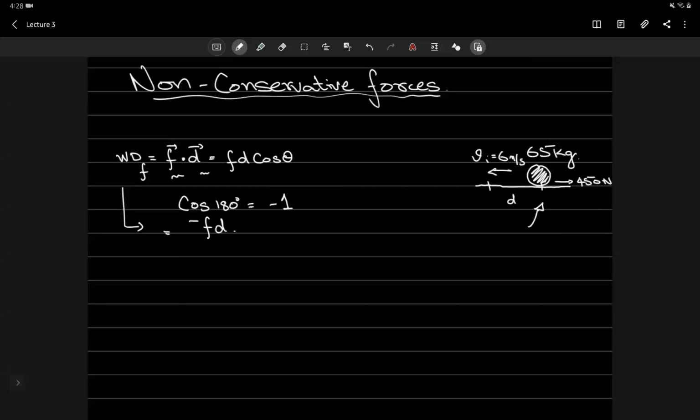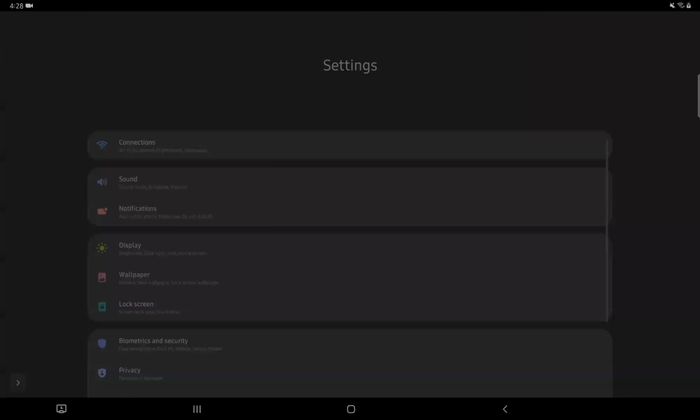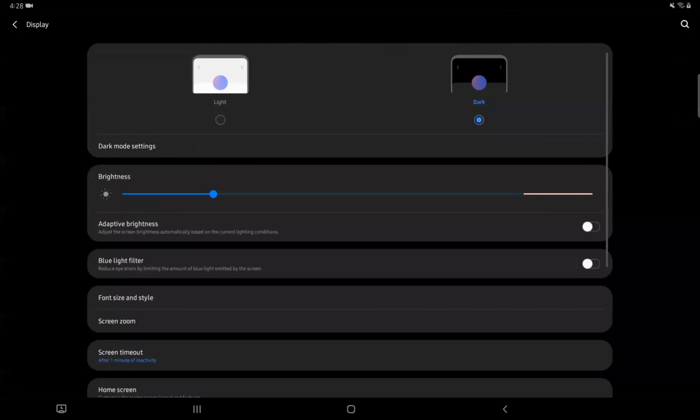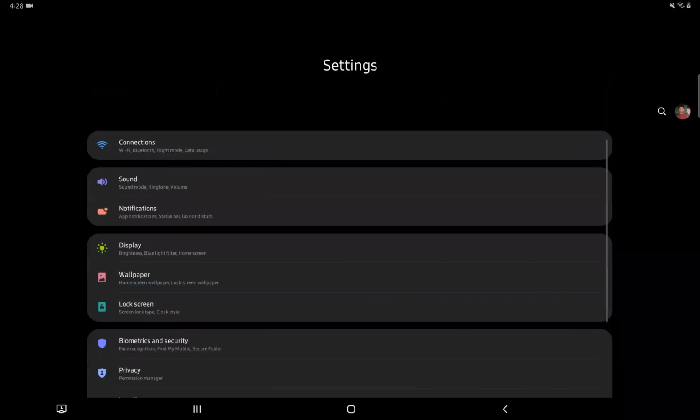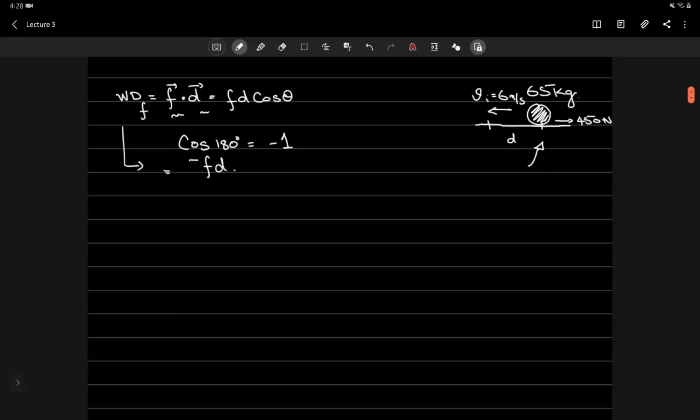Okay. Let me just change the settings क्योंकि वो मेरे टैब की स्क्रीन जो है वो बंद हो जाती है. Let me just increase this time to 10 minutes or so. ठीक है, let's continue.